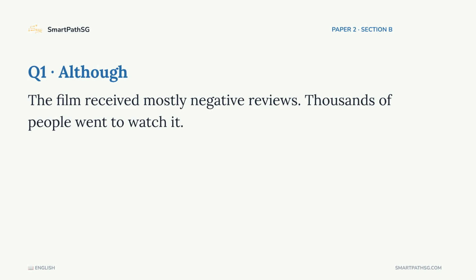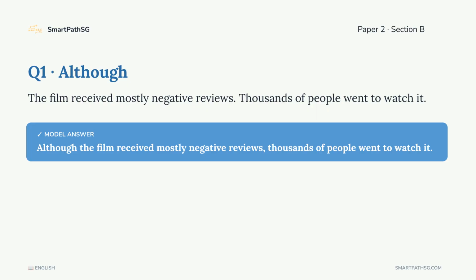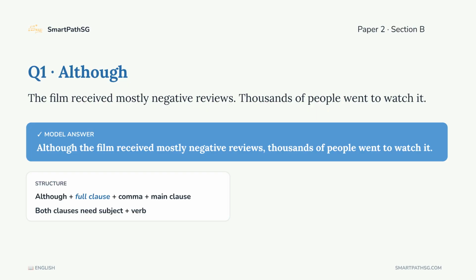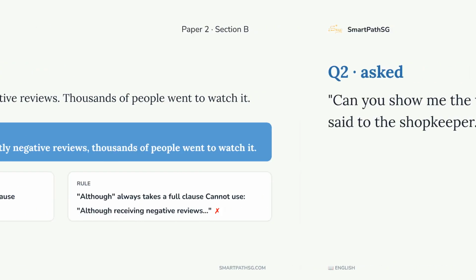Question 1. The film received mostly negative reviews. Thousands of people went to watch it. Rewrite and start with although. Remember the rule from pattern 3. Although requires a full clause, a subject, and a verb. The answer. Although the film received mostly negative reviews, thousands of people went to watch it. Don't forget the comma after the introductory although clause. Remember, although always takes a full subject-verb clause, while despite takes a noun.